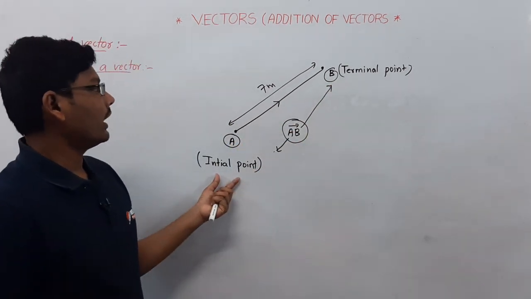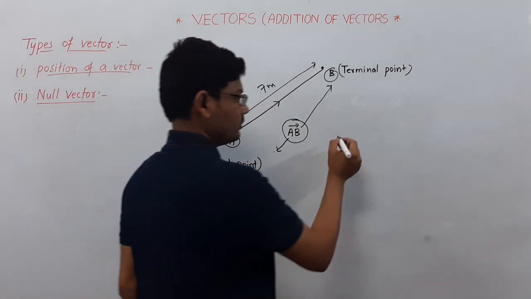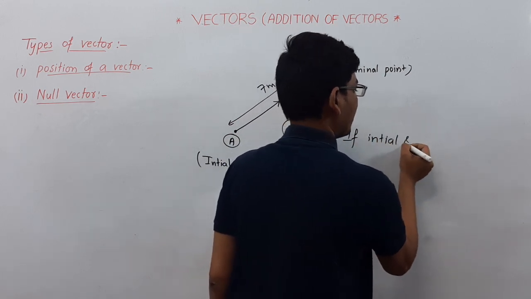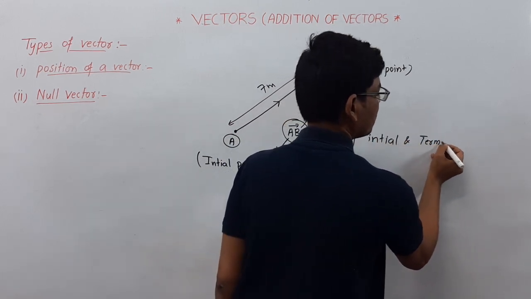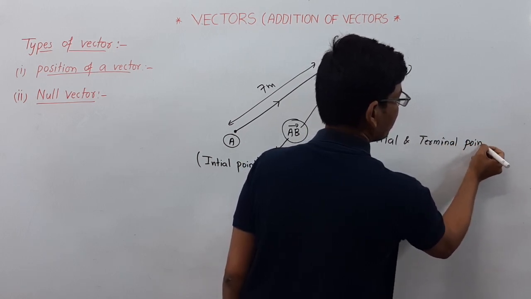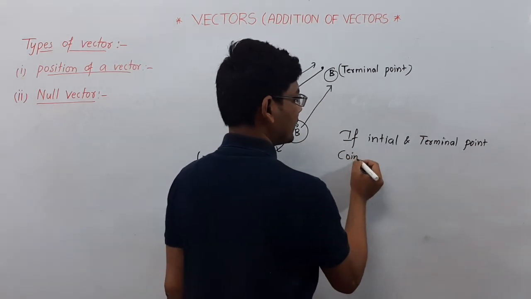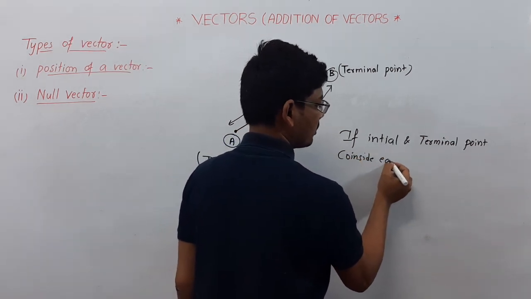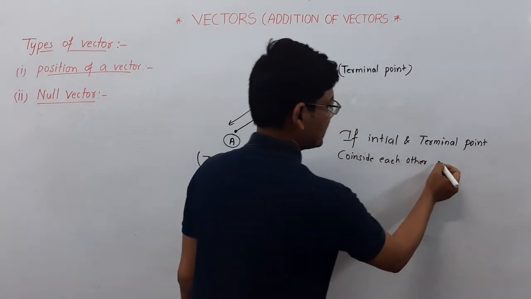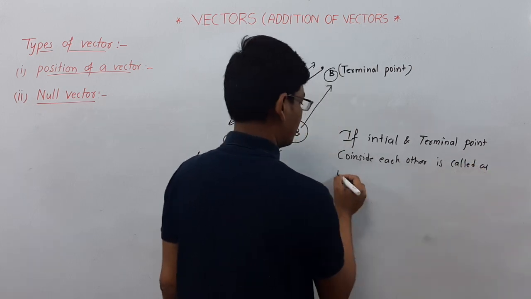So if the initial and terminal points coincide with each other, it is called a null vector.